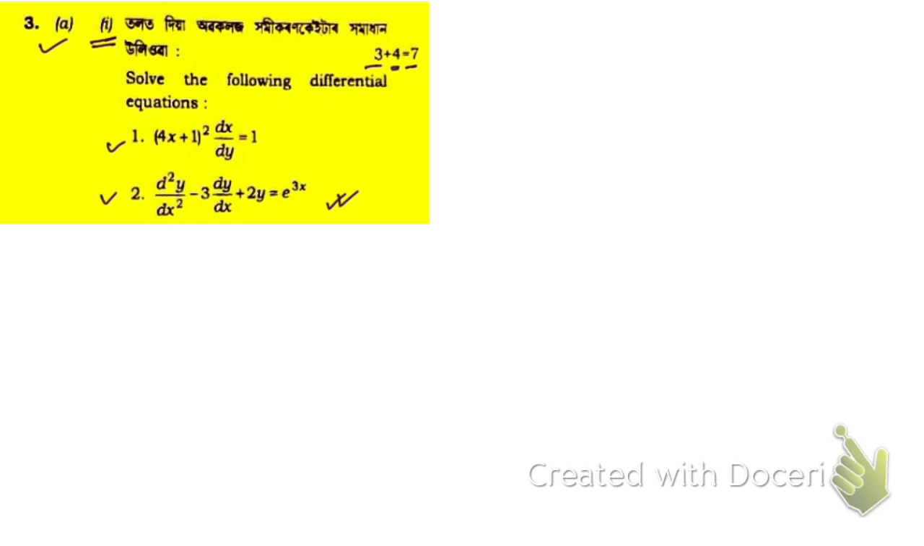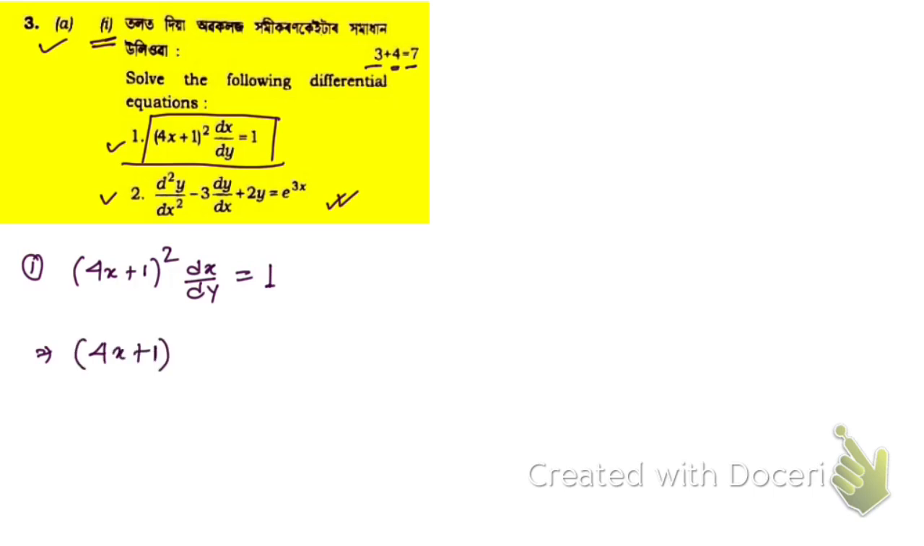So now let me show you how to solve this. The first one is very simple. You can solve it by separating the variables. So first let me solve this one. (4x plus 1) whole square times dy by dx is equal to 1. Here it can be separated like this: (4x plus 1) whole square dx equals dy. If you square it, you're going to get 16x square plus 8x plus 1, applying the (a plus b) whole square formula, dx, equals dy.